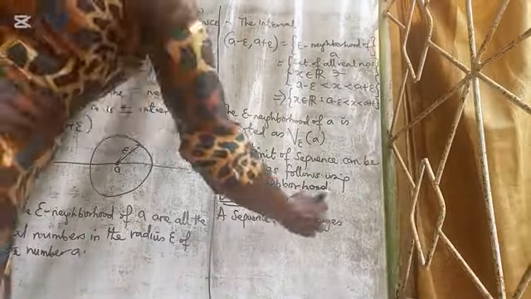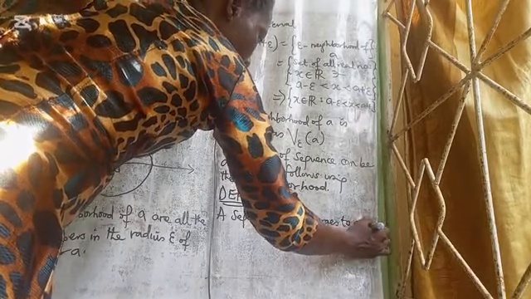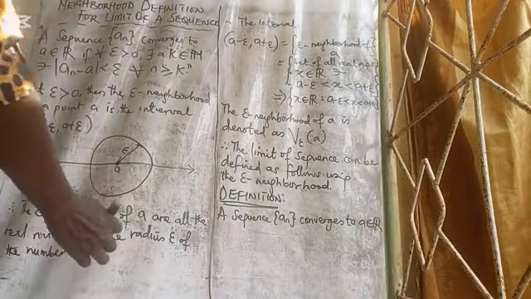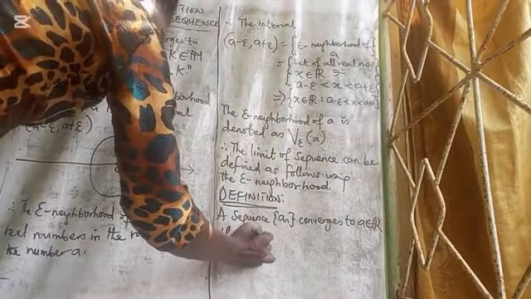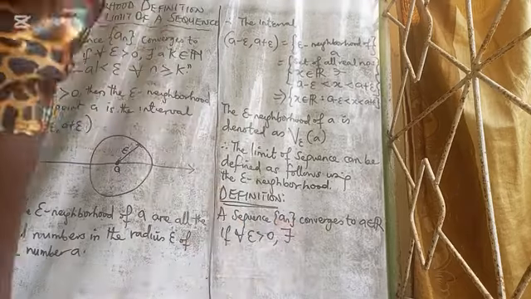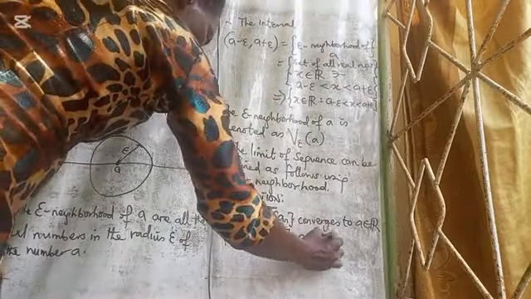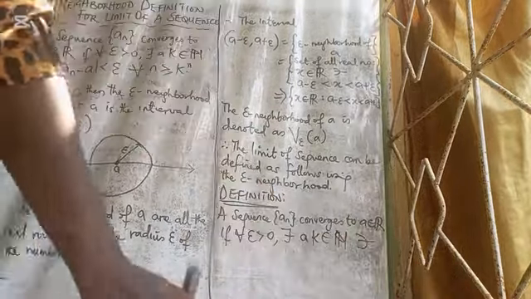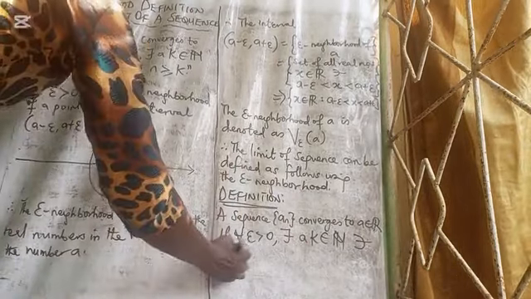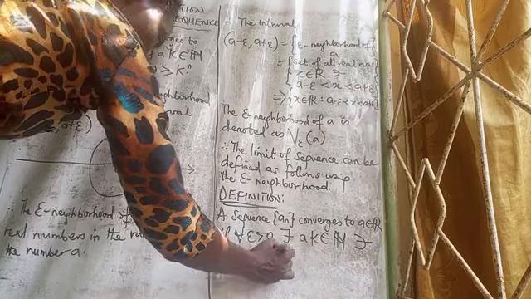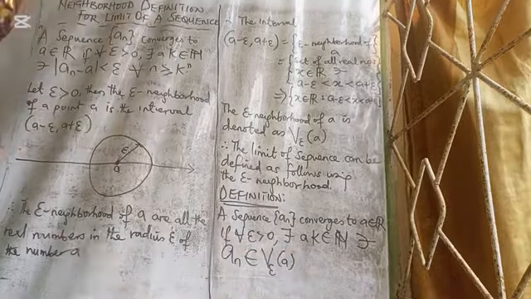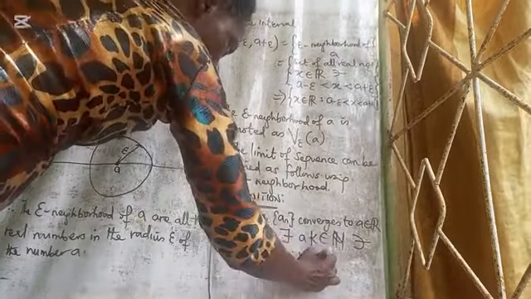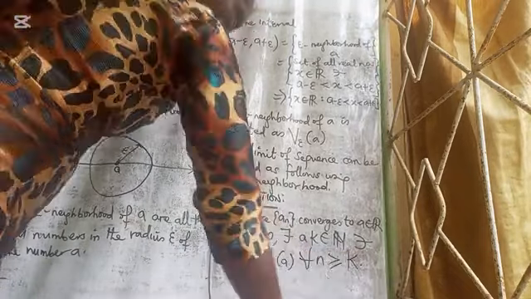a_n converges to A belonging to the set of real numbers if for all epsilon greater than 0, there exists a k belonging to the set of natural numbers such that a_n is in the epsilon neighborhood of A for all n greater than or equal to k.